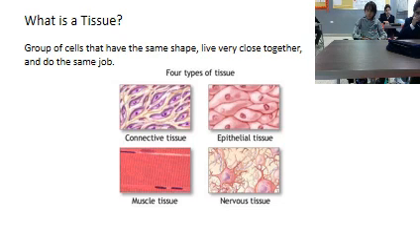Okay? Oday, how many types of tissues do we have? Connective tissue, epithelial tissue, muscle tissue, nervous tissue. So we have 4 types of tissues in the body: the connective, epithelial, muscle, and the nervous.